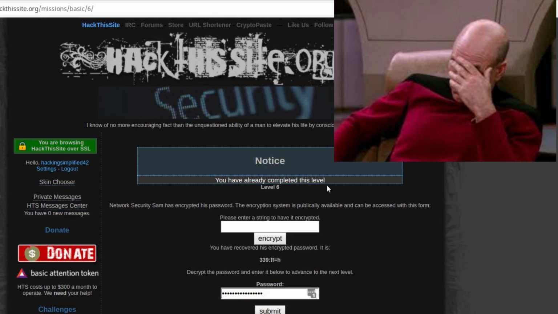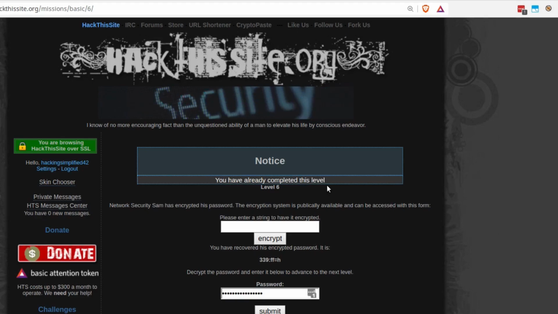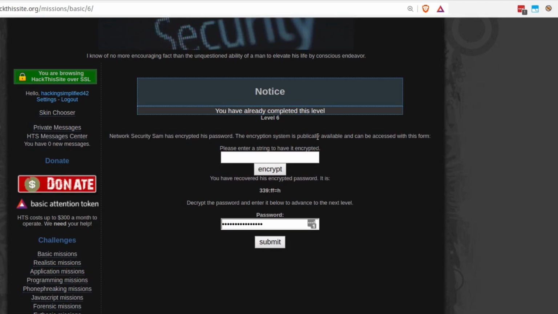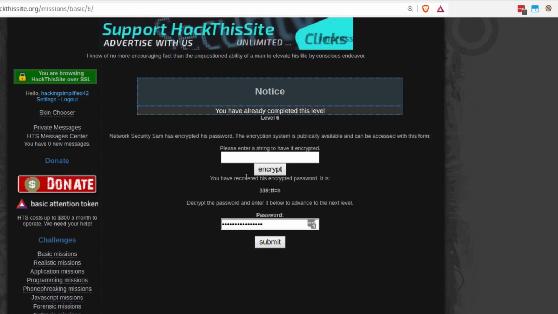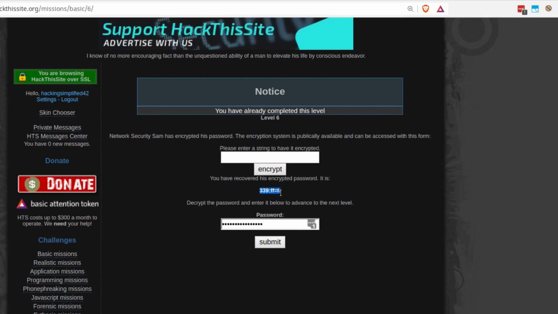You would see that I have already completed this mission. What happened is I actually recorded the voice, but I forgot to start the screen recorder. That's why it's showing that I've already completed this level. Nevertheless, we'll do this again. Network security: Sam has encrypted his password. This encryption system is publicly available and can be accessed using this form. So we have recovered his encrypted message.